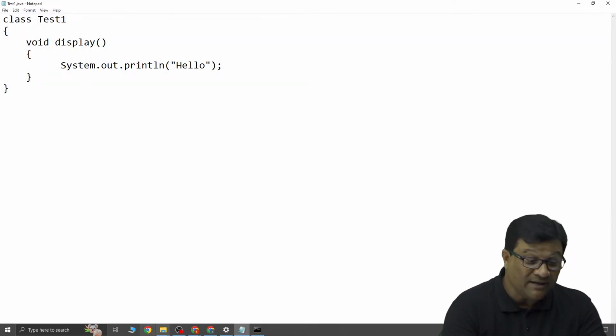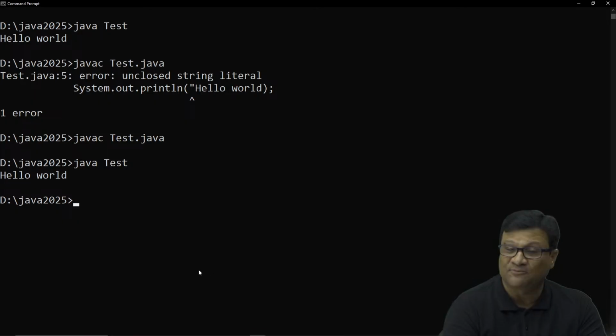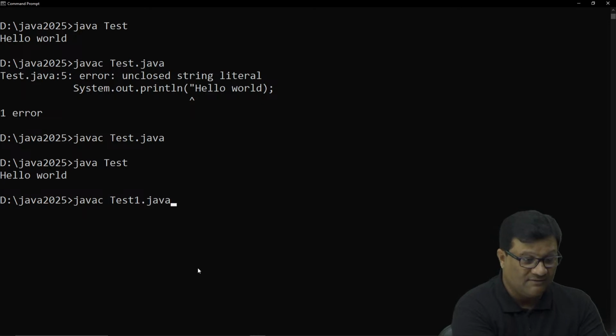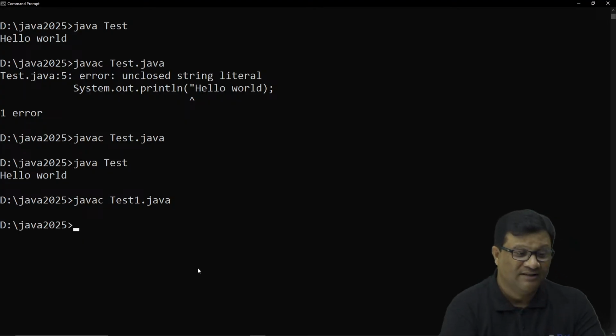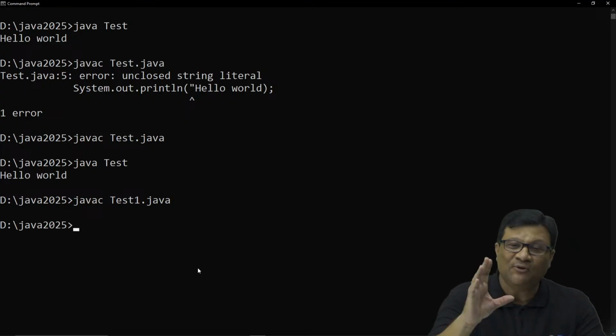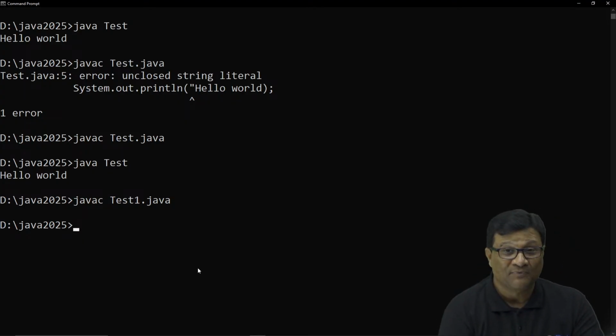Now let me compile this program. To compile, I need to move to the command prompt and run javac test1.java. What do you think? Does any error occur, because there is no main method in this code? No problem. If you compile this program, it compiles perfectly. The reason, I already explained last time.